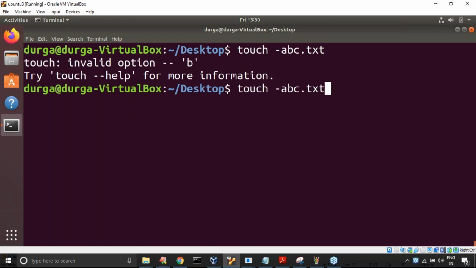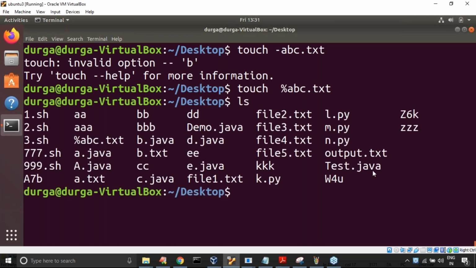Can you please tell me any symbol? Percentage abc dot txt. Yeah, good. Percentage abc dot txt. This file is there, sir. Percentage abc dot txt, it is there.